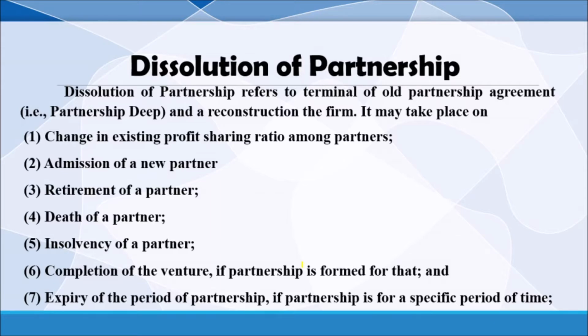At the time of retirement, death of a partner, insolvency of a partner, completion of a project or venture, and expiry of a particular period of business. All these criteria are for winding up the business related to a particular partnership. Sometimes it may continue, like in the case of admission, retirement, and death, maybe at the time of insolvency.